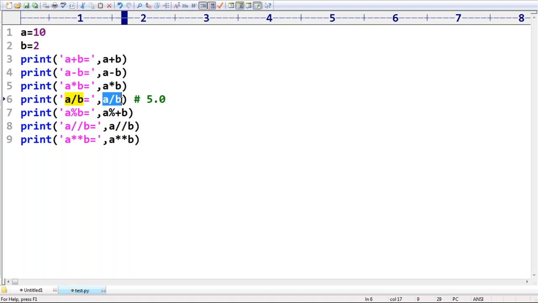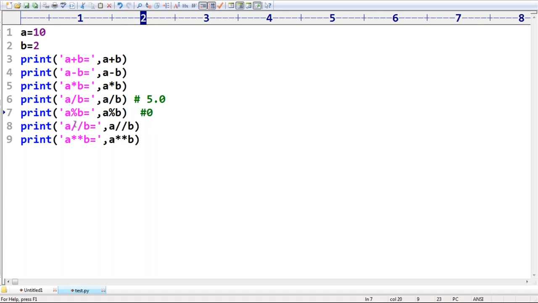Remember this one, a by b, 10 by 2. The value is not 5. The value is 5.0. The division operator is always going to return a float value only. Remember that. Next, what is the meaning of modulo? a modulo b, 10 by 2. What is the remainder? The remainder is 0.